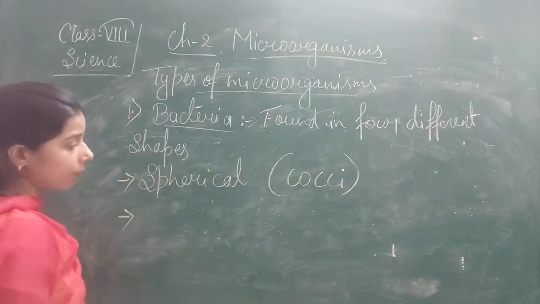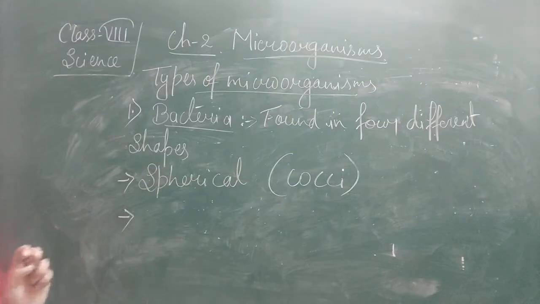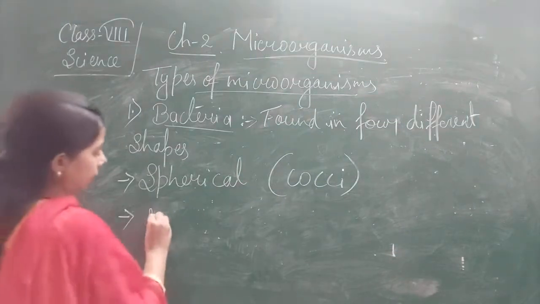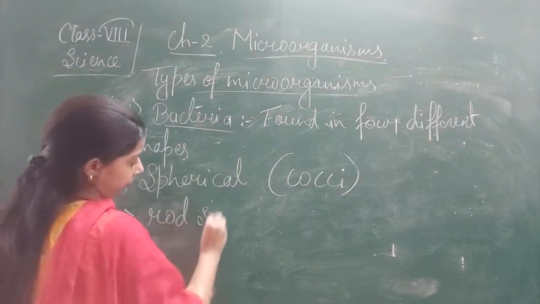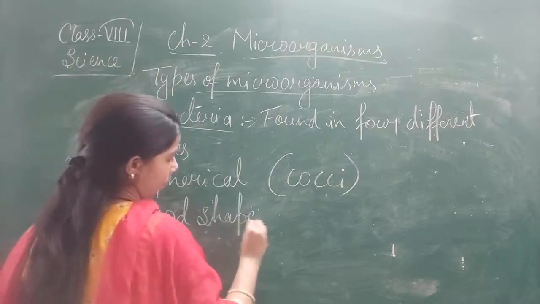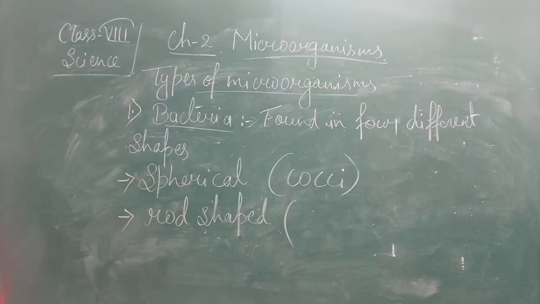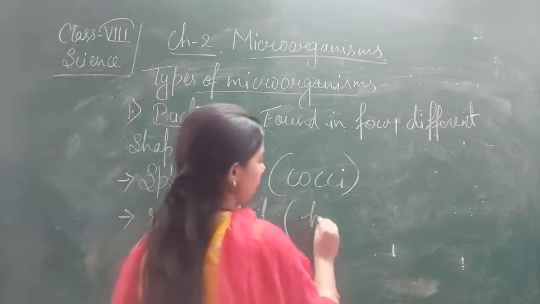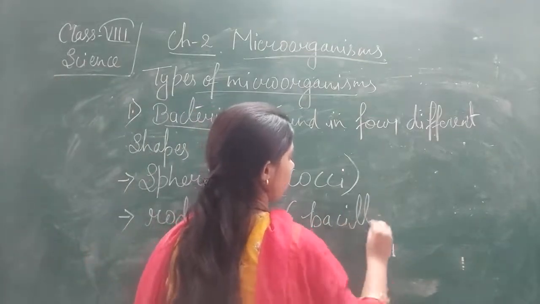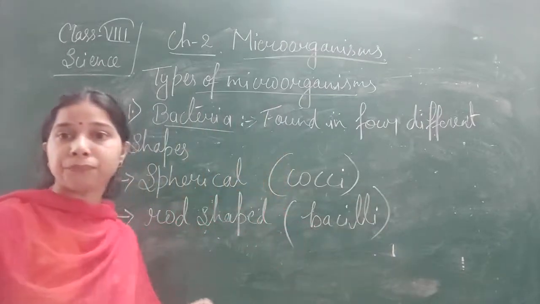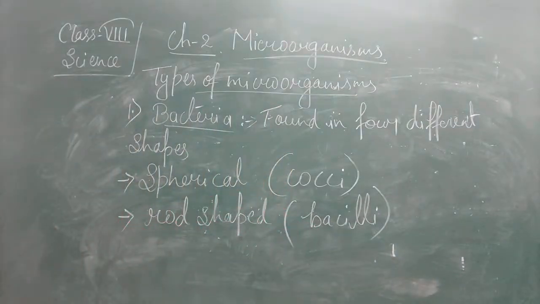The second shape of a bacteria is the rod shaped bacteria, which we call bacilli. Okay, this is called bacilli.